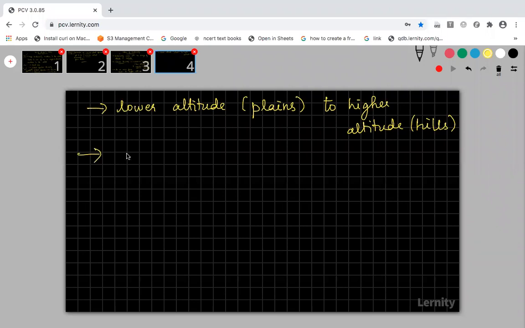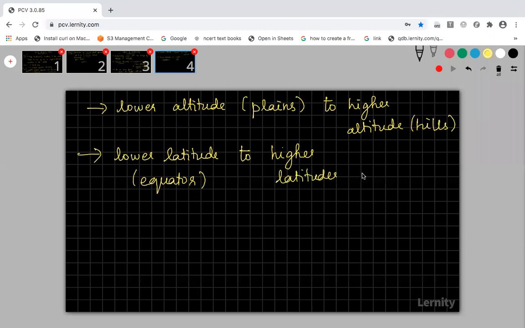Similarly, when you move from lower latitude to higher latitude, lower latitude, what I said now, is the equator region. And when you are moving to higher latitudes, higher latitudes will be the polar regions. In both these cases, the biodiversity will increase or decrease? Can you give your answer? When we move from lower altitude to higher altitude, or lower latitude to higher latitude, the biodiversity will increase or decrease?